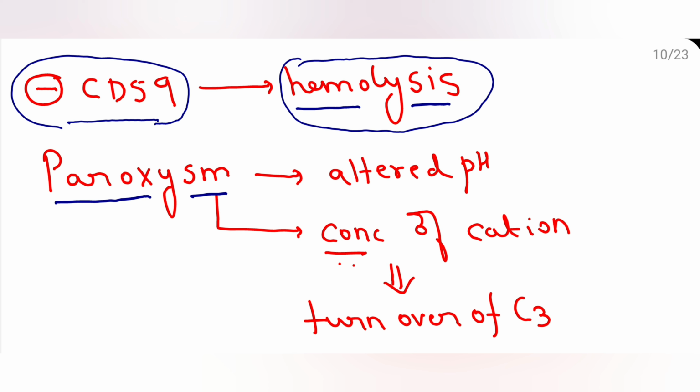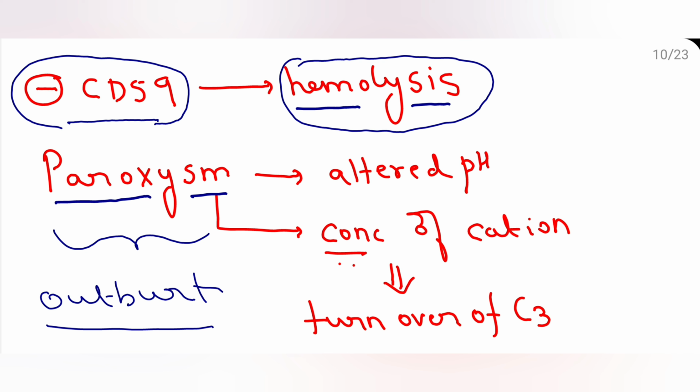Now, why is it called paroxysmal? What is paroxysm? This means recurrent outburst. There is an outburst which is recurrent. Why does it occur? Why not continuous hemolysis? Because there is altered pH and there is concentration of cations which will cause turnover of complement.